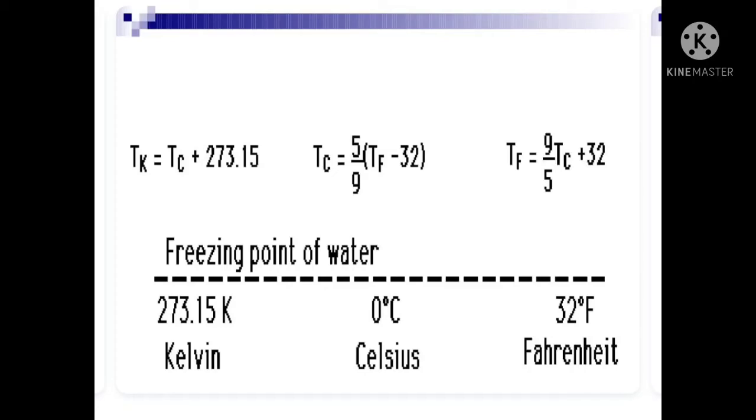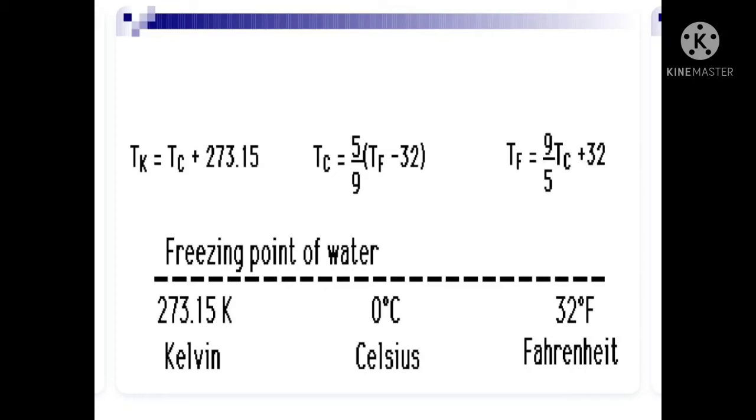This also can be calculated by using the formula. In kelvins, we have Tk = Tc + 273.15, where Tc is 0 degrees centigrade. We have the Kelvin temperature as 273.15 kelvins.